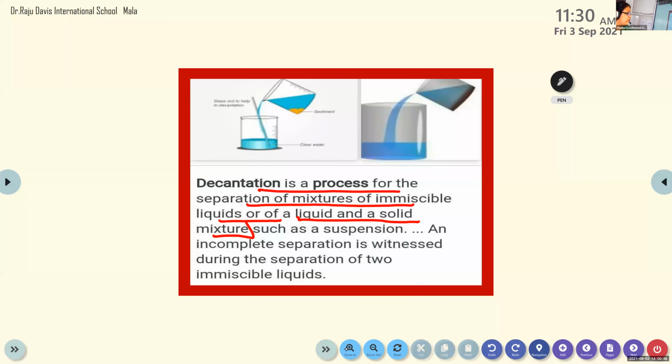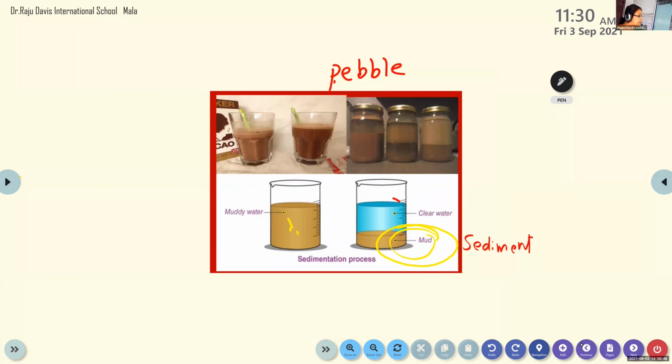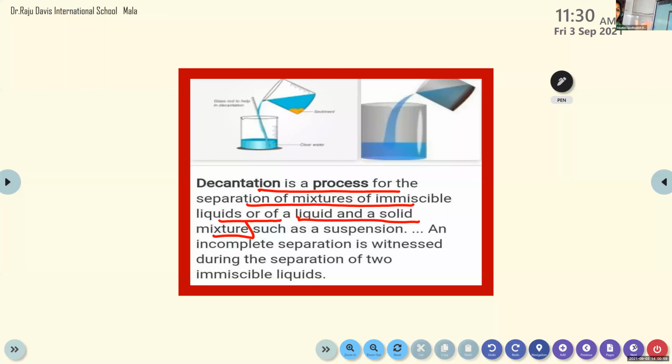Have you completed all of you? So it is a process for the separation of a mixture of immiscible liquids or a liquid and a solid. In the previous slide, it is the mixture of liquid and solid. Sometimes it can be a mixture of oil and water, that is the immiscible liquids. You already know oil and water does not mix well.